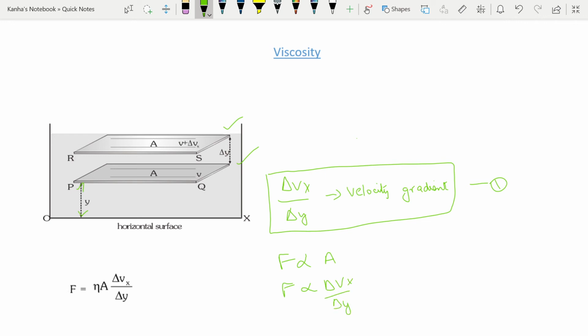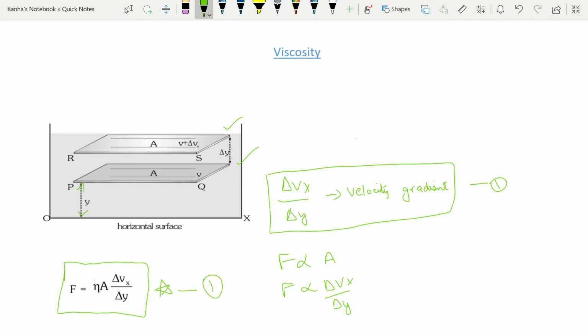When you write this proportionality and do some experiments, you get a coefficient which will be known as the coefficient of viscosity of a fluid. Your equation is nothing but F, the viscous force between two layers, is equal to eta into A into delta Vx by delta y. So I think you should make a small note of this here.